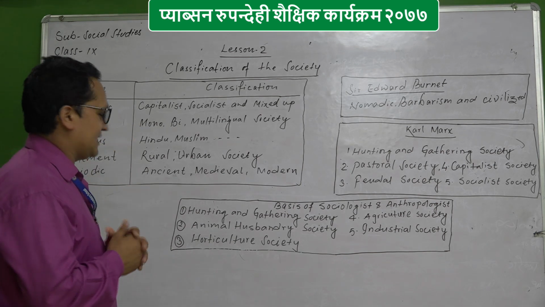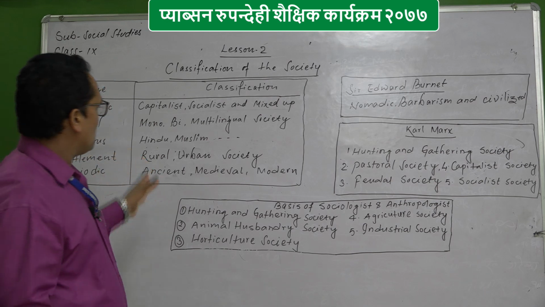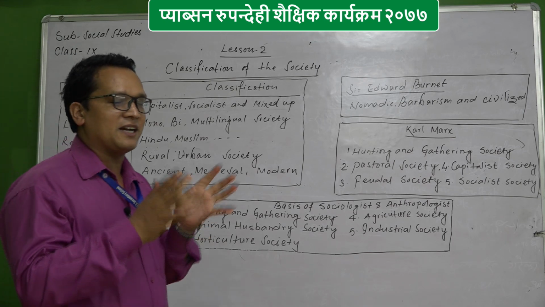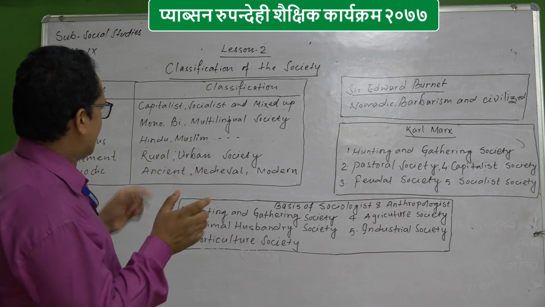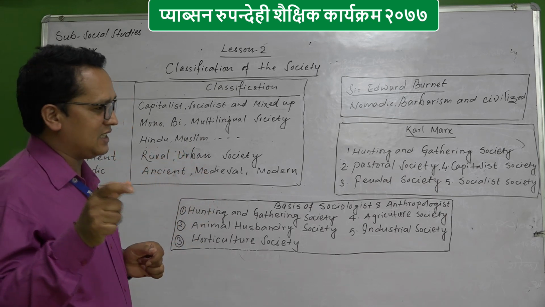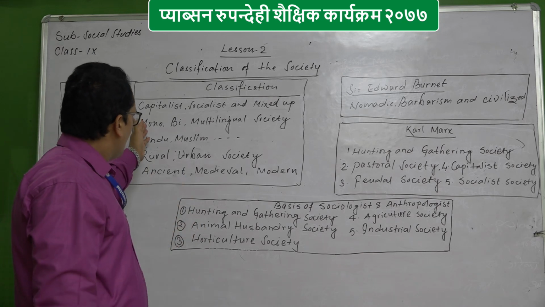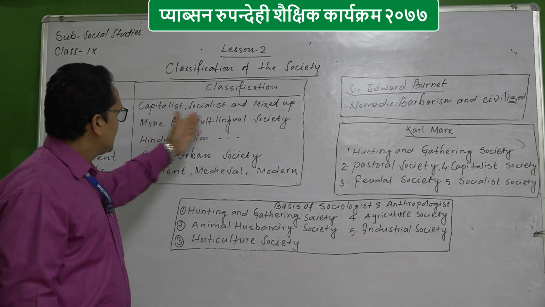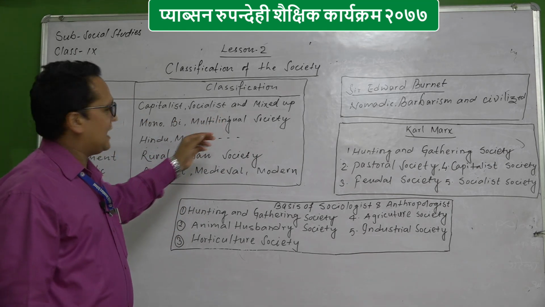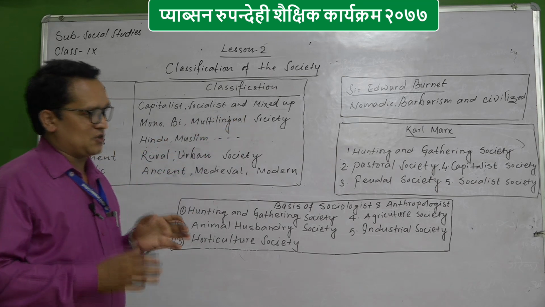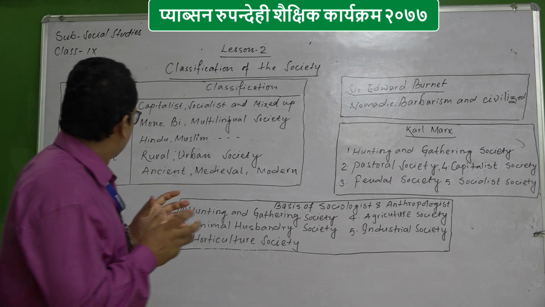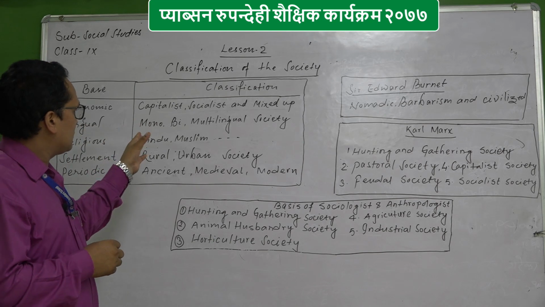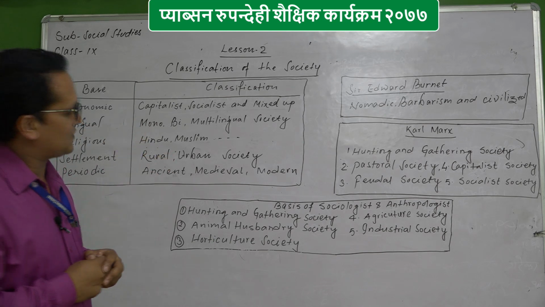So, if in our country there are many languages, on that basis of language also, society has been classified. You are all well aware, I think. Mono means one, bi means two and multi means various. Some societies have a single language also, and that sort of society comes under monolingual society. See on the board: monolingual society, bilingual society and multilingual society. In this way, on the basis of language, society has been divided into monolingual, bilingual and multilingual society.